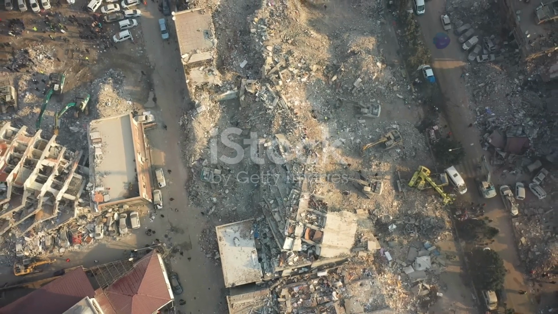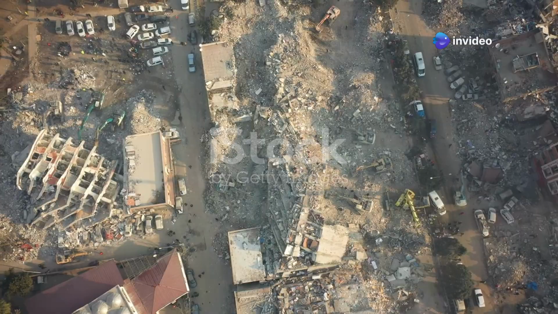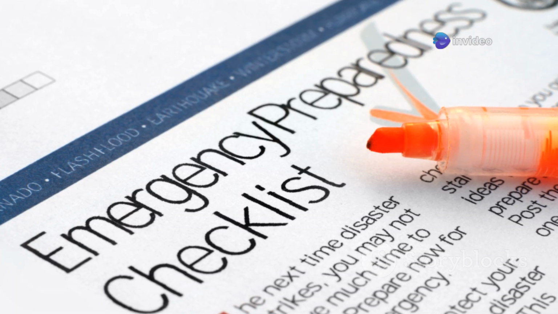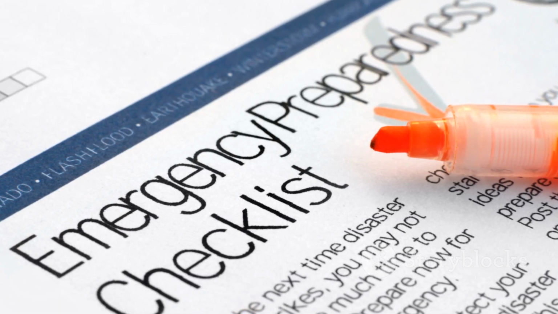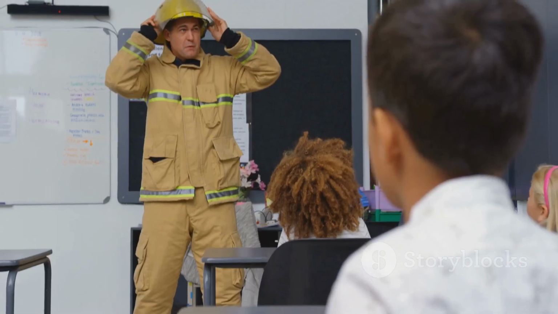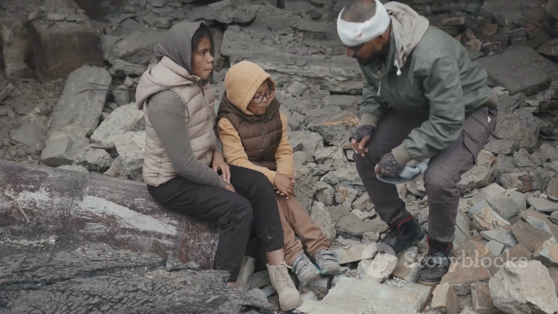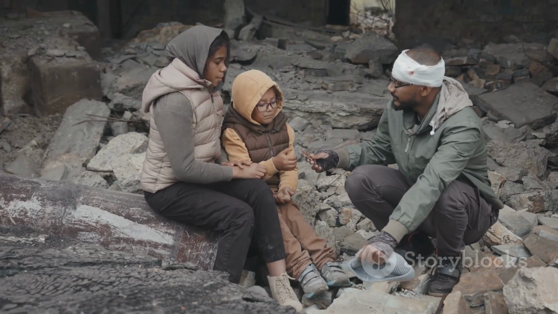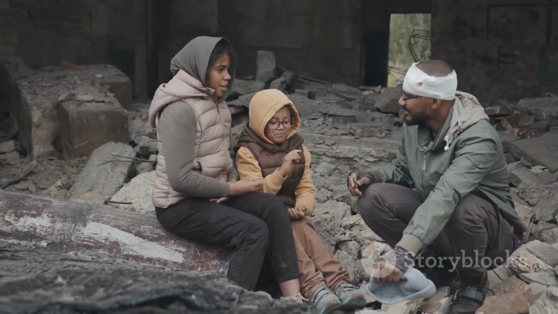Also, be prepared for aftershocks, which are smaller earthquakes that can happen after the main quake. Before an earthquake even occurs, prepare your home by securing heavy objects, making an emergency plan with your family, and having a disaster kit ready. Remember, knowing what to do during an earthquake can save your life. So, stay calm, follow these safety tips, and remember that preparation is really key to staying safe during an earthquake.